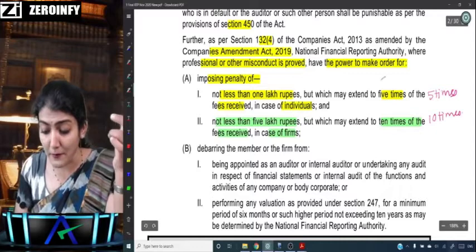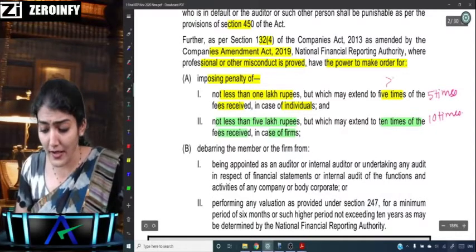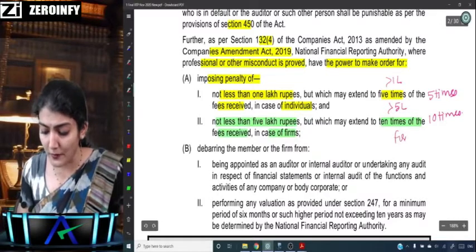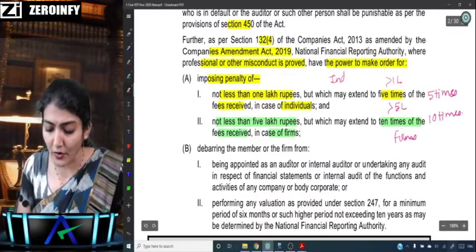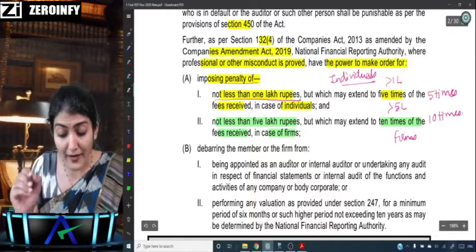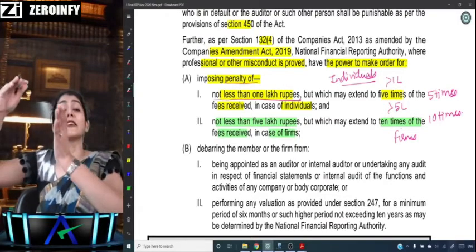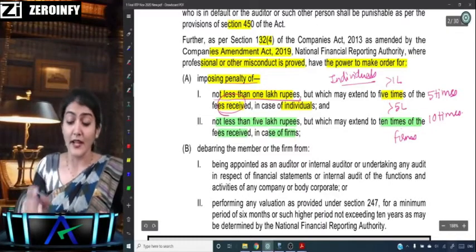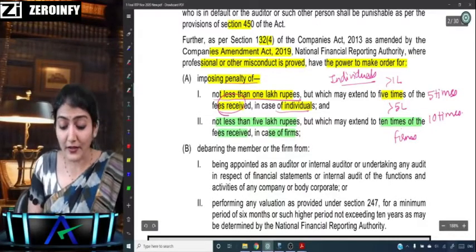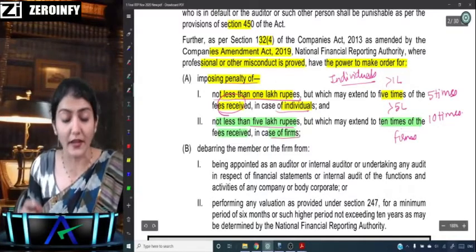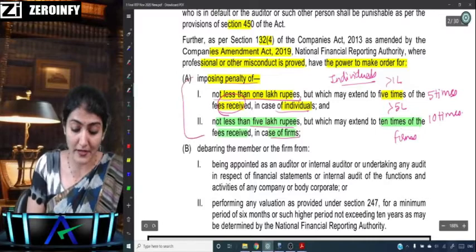And what is the minimum? Not less than 1 lakh rupees in case of an individual, and not less than 5 lakh rupees in case of firms. Is it clear to everyone? Yes, a penalty of not less than 1 lakh, which may extend up to 5 times the audit fee received in case of an individual, and not less than 5 lakh rupees, which may extend to 10 times the fees received in case of a firm. So that is one, the penalty part.